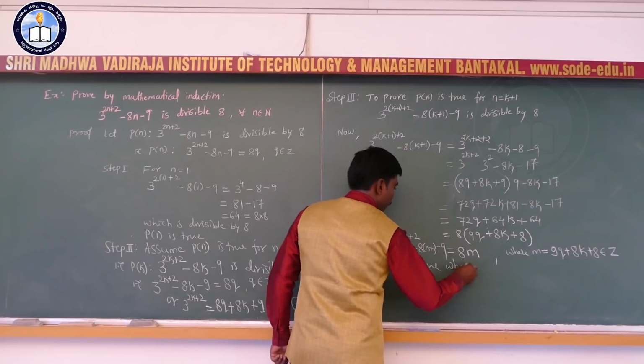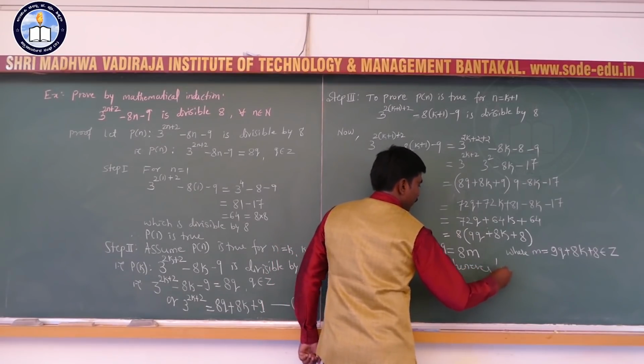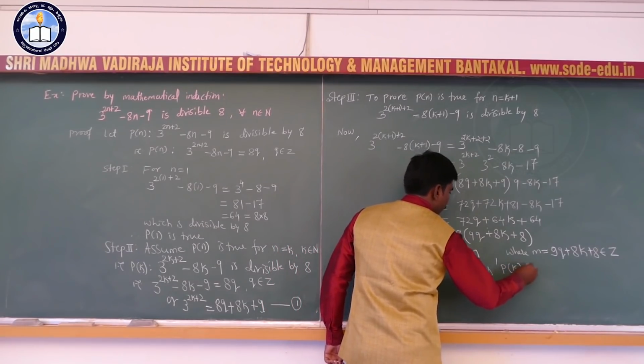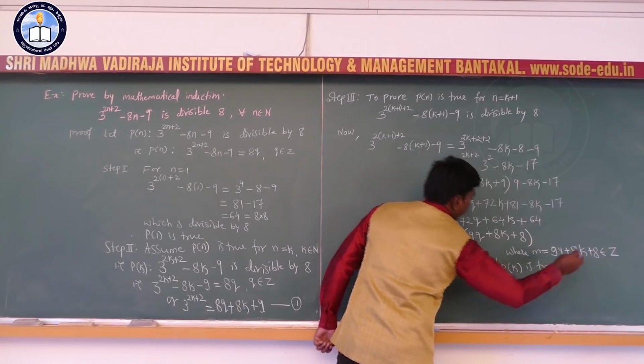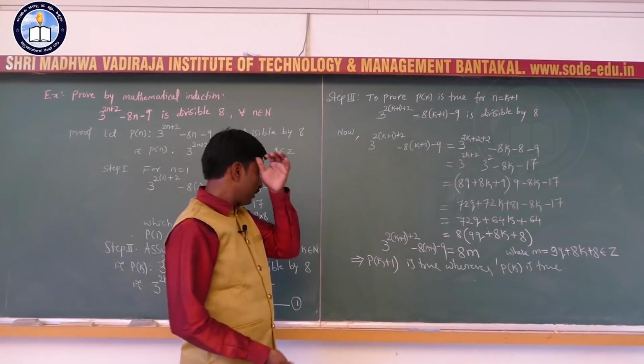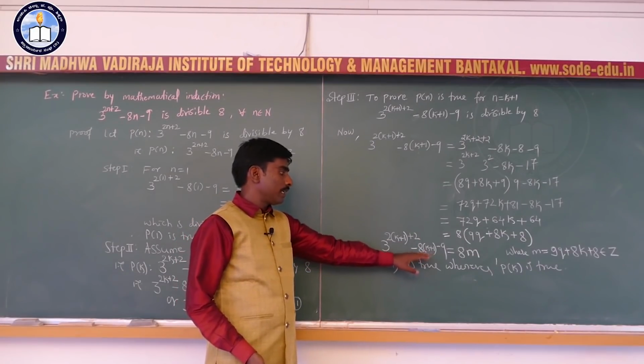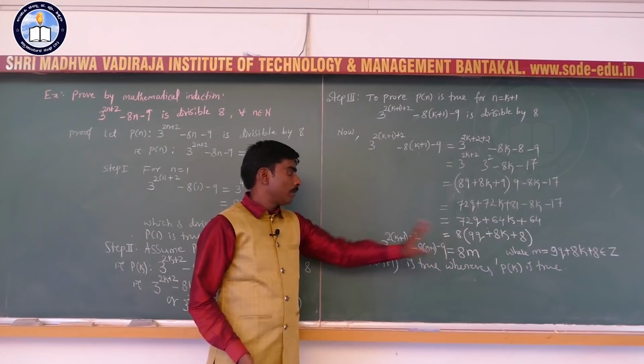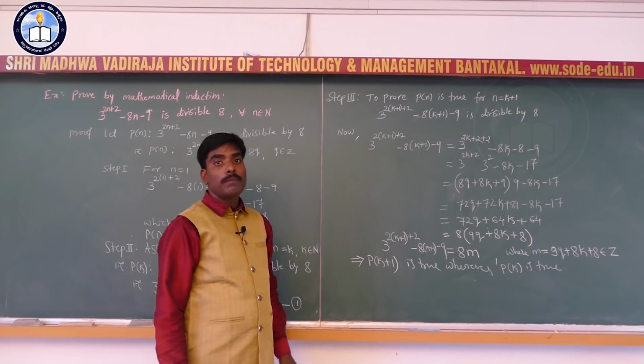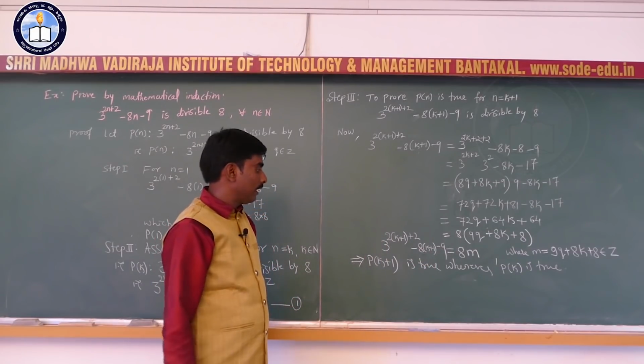P of k plus 1 is true whenever P of k is true. This means 3 to the power 2 of k plus 1 plus 2 minus 8 into k plus 1 minus 9 is divisible by 8. It is easily understood.